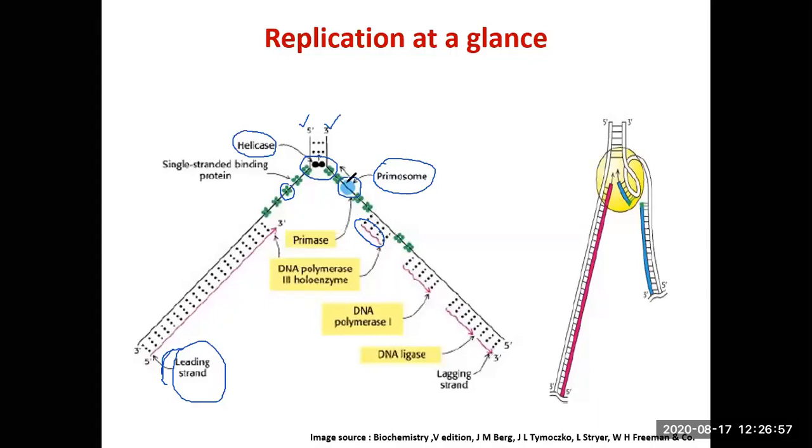So the challenge is how to present the strand which is being synthesized discontinuously to DNA pol 3 in such a manner that DNA pol 3 can move in this direction. DNA pol 3 is moving in this direction. As far as this strand is concerned, there is no issue. This strand is presented in that particular direction only, and DNA pol 3 can move. The challenge is posed by this strand. It is important that this strand is also presented to DNA pol 3 in such a manner that DNA pol 3 can continue to move in this direction.